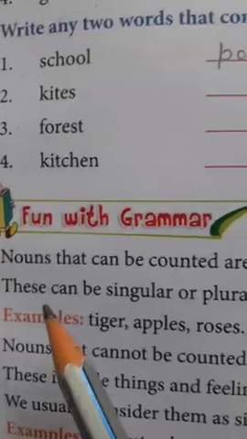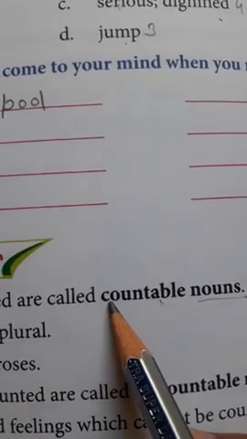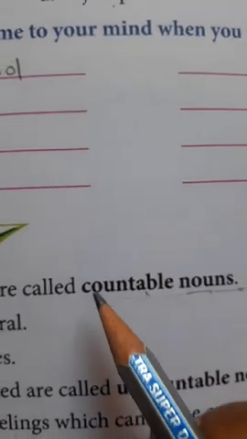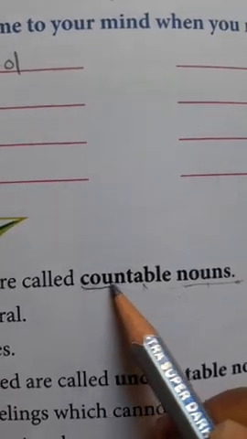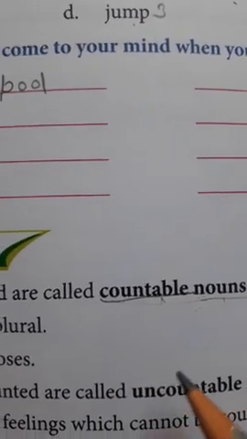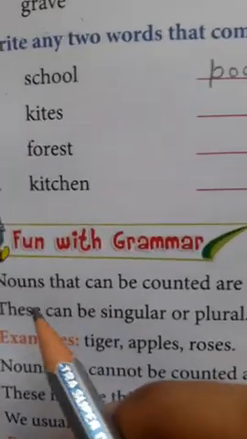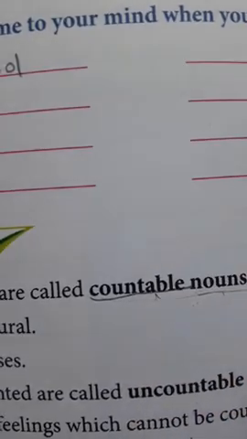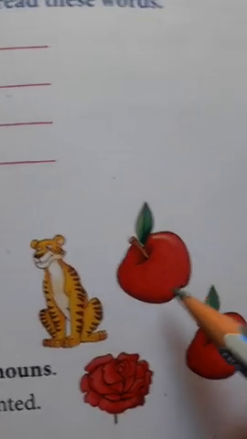What is a countable noun? Nouns that can be counted are called countable nouns. It's very simple to memorize. Countable means the things which we can count. For example, as I told you, apples.